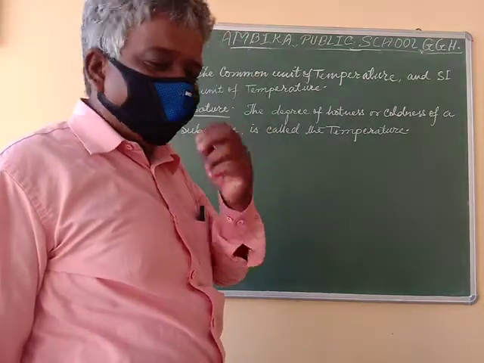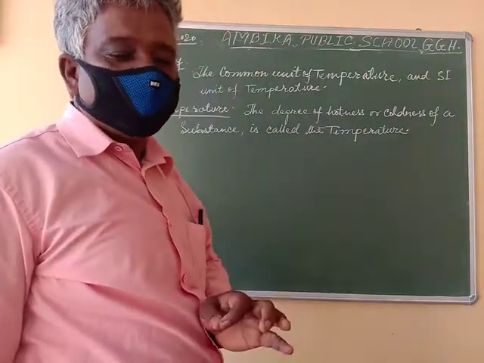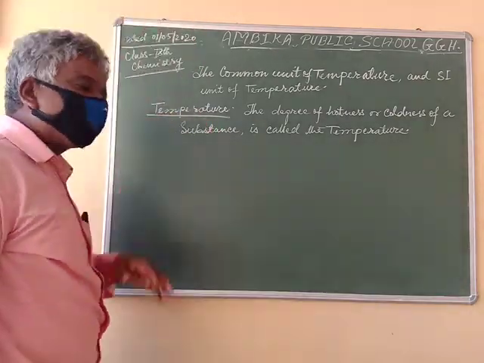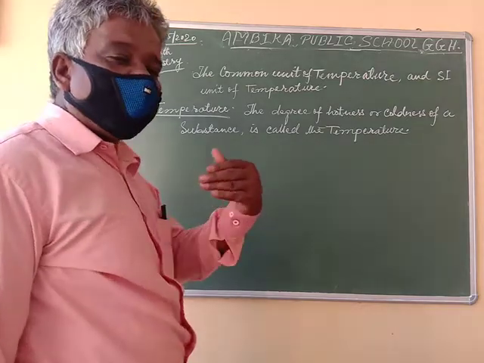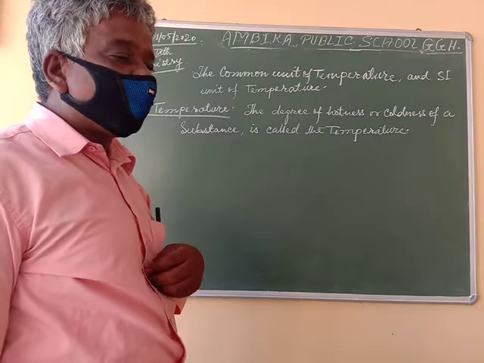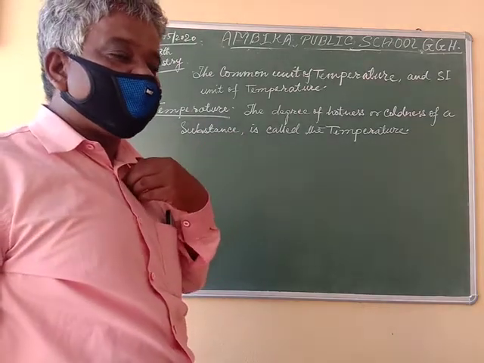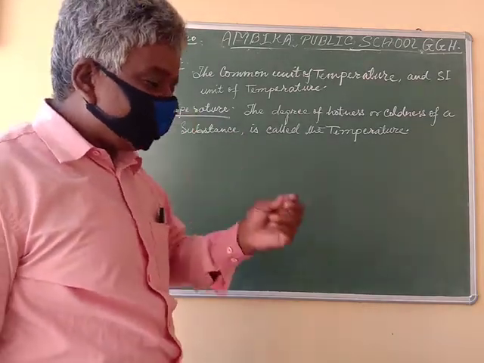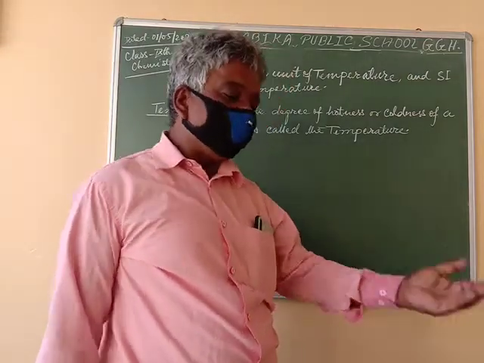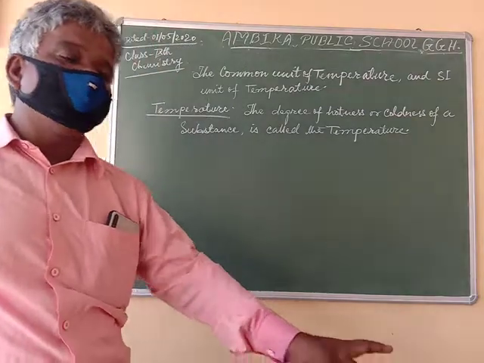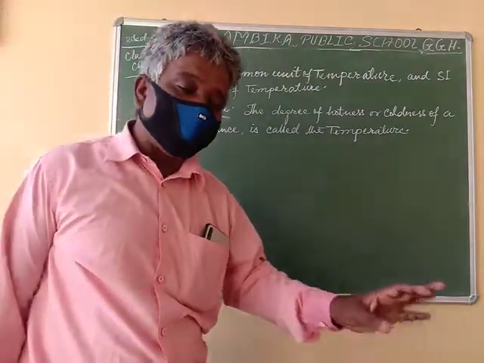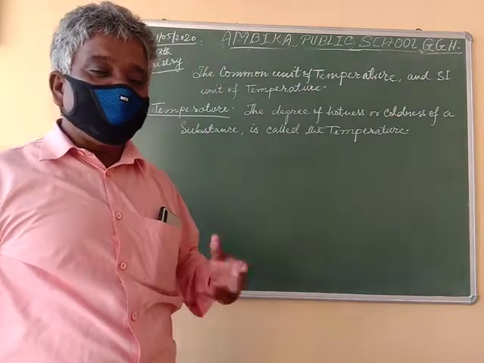How do we find this object is hot and this object is cold? Whenever we touch a hotter object, the temperature is more than that of our body's temperature, so the heat transfers from the hotter body to our body, so that we feel that the object is hot. And whenever we touch a colder object, then we feel coldness.